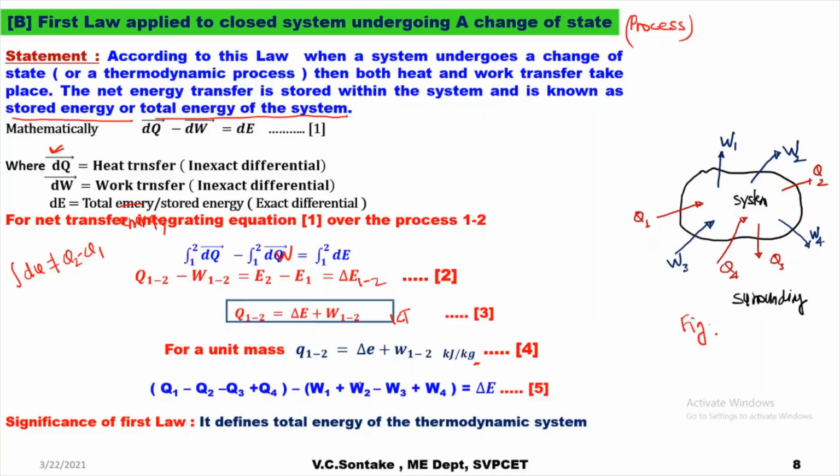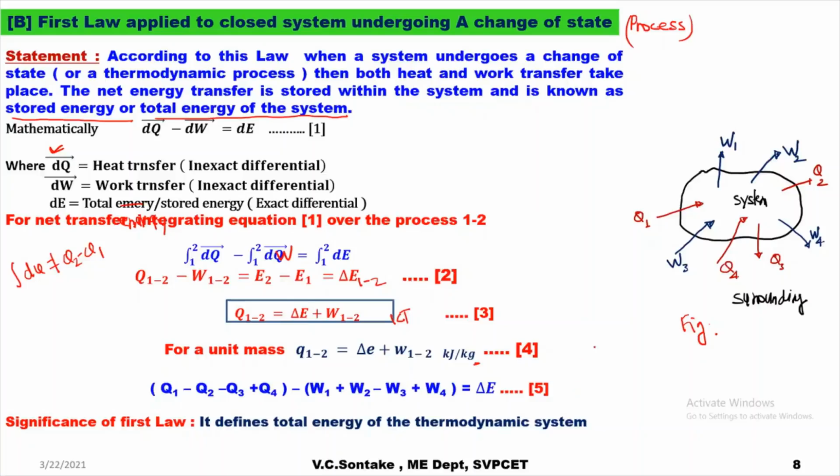So the first law can be written according to the sign: Q1 minus Q2 minus Q3 plus Q4, that is net heat transfer, minus W1 plus W2 minus W3 plus W4, net work transfer, is equal to change in stored energy. So equations 1, 2, 3, 4, 5 are the first law applied to a closed system undergoing a process or change of state.